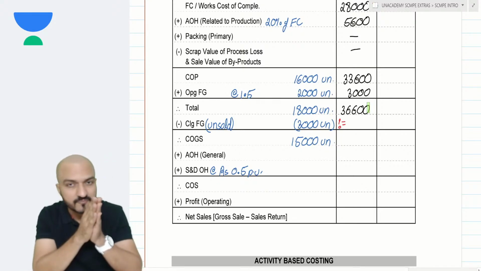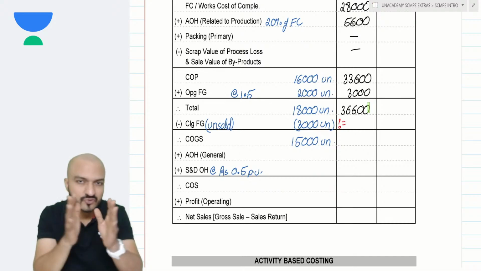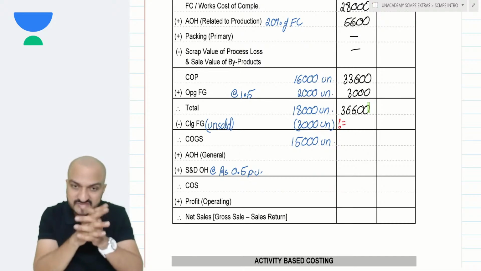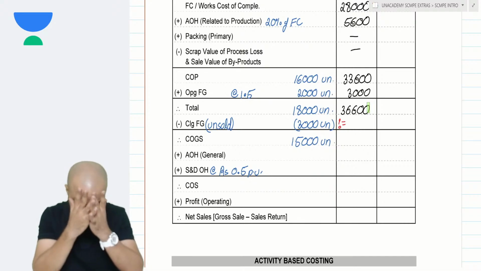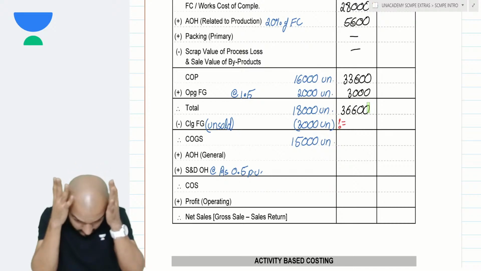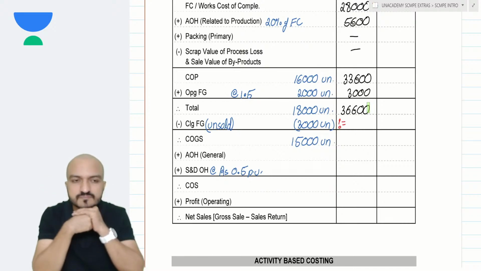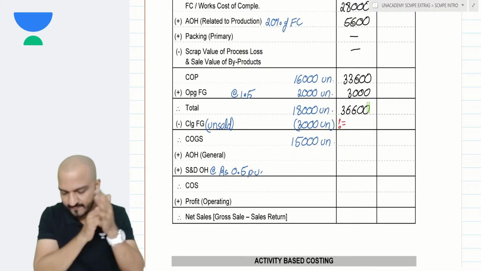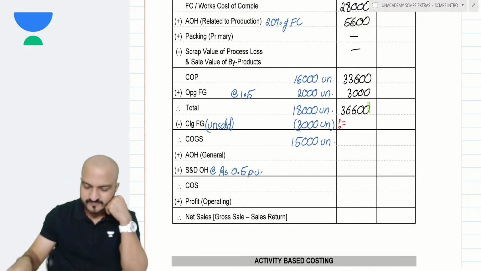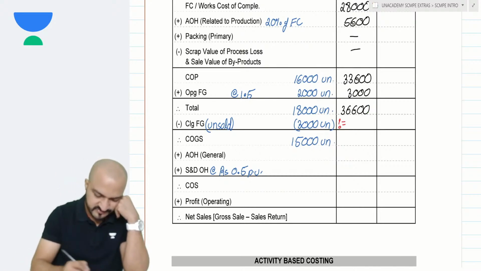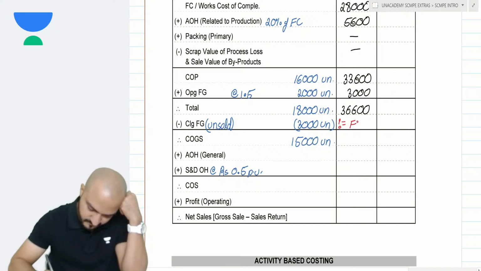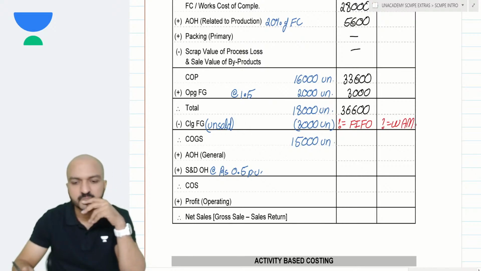And don't give me the full form. Full form is first in, first out. I know that. Tell me the meaning. What is the meaning of FIFO method? Yes, anyone?